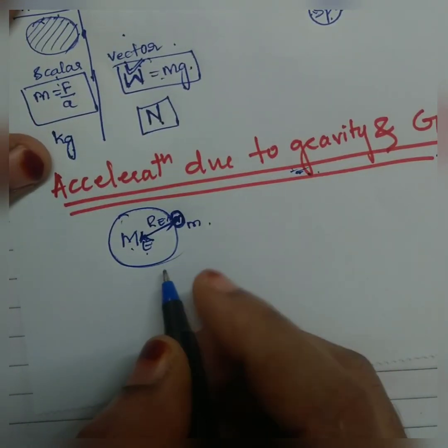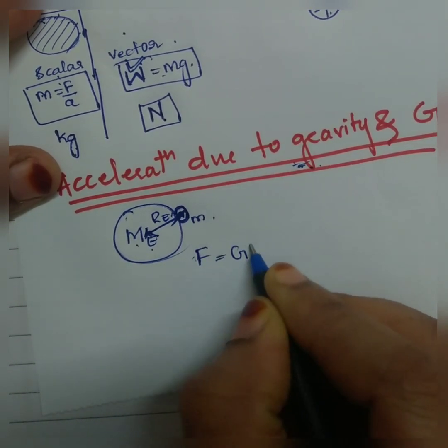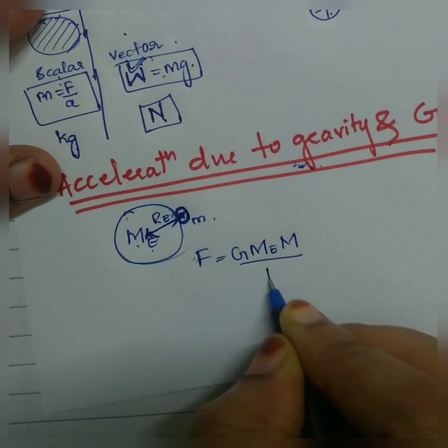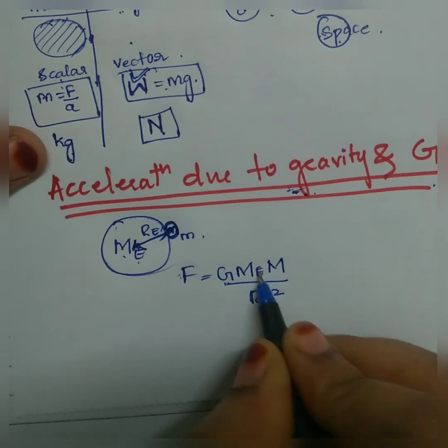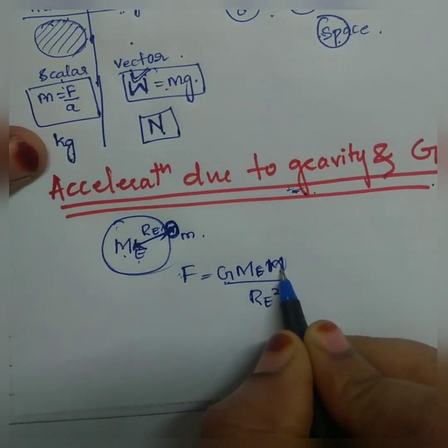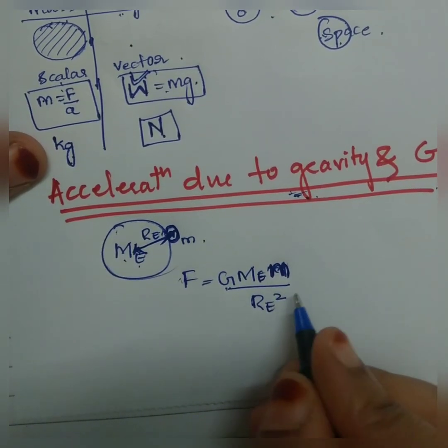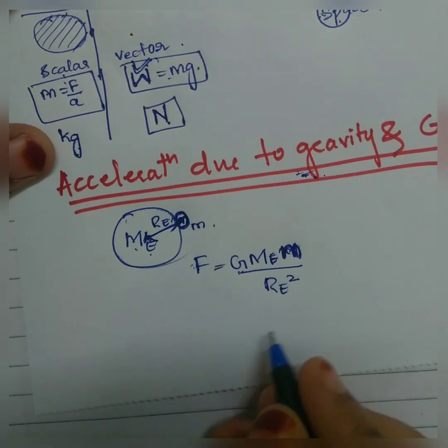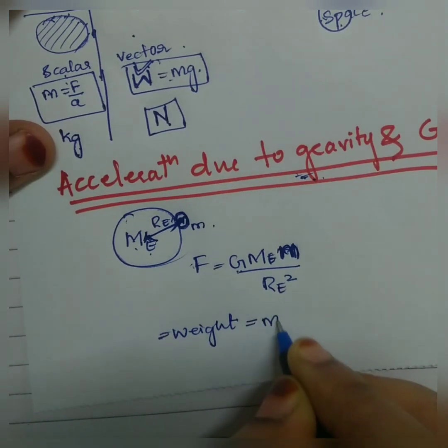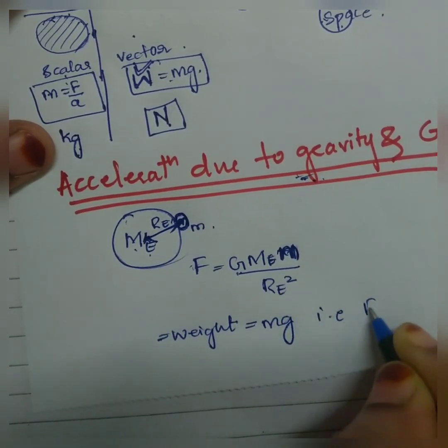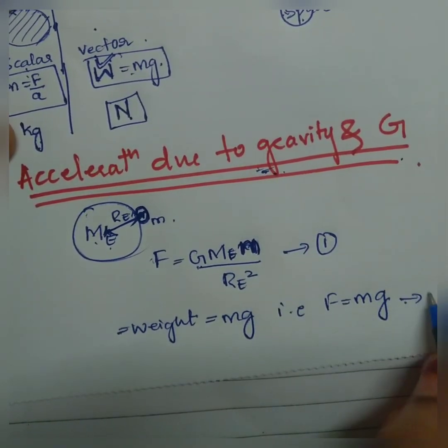Therefore from Newton's law of gravity, we have the relation F is equal to G M e m divided by Re square, where G is the universal gravitational constant, Me is the mass of the earth, m is the mass of the body, and Re square is the square of the distance between them. Then the gravitational force, that is the weight, is equal to mg. So F is equal to mg. Suppose this is equation 1 and this is equation 2.